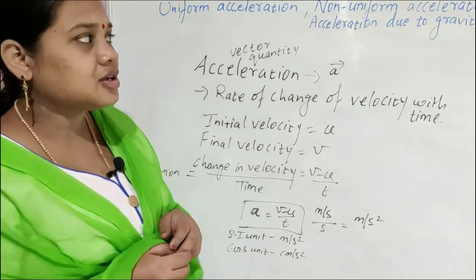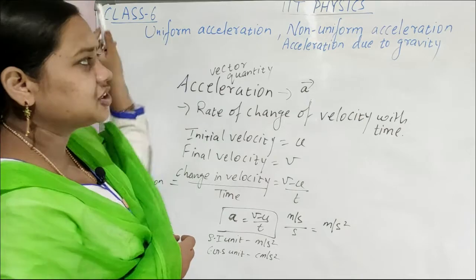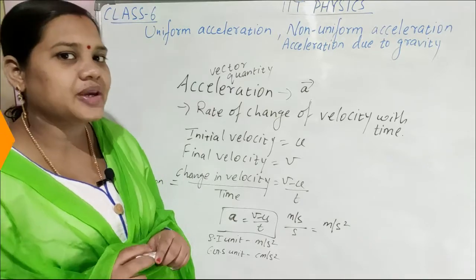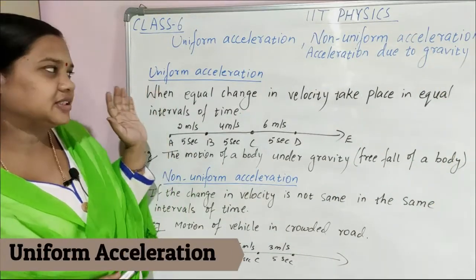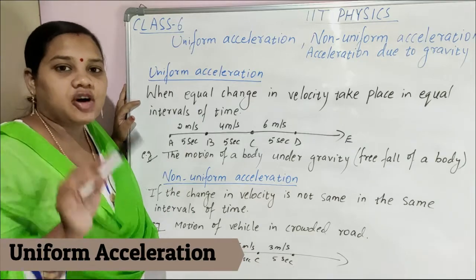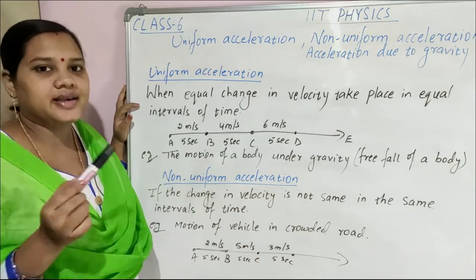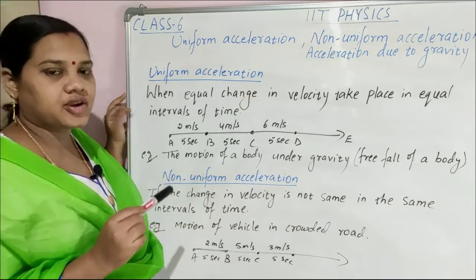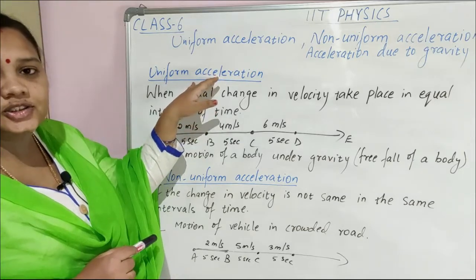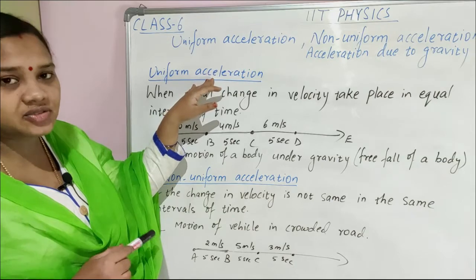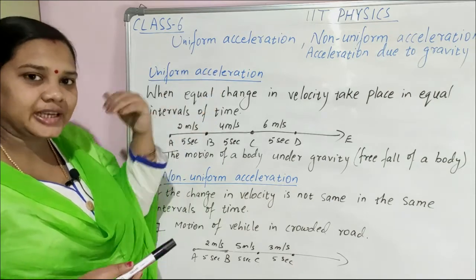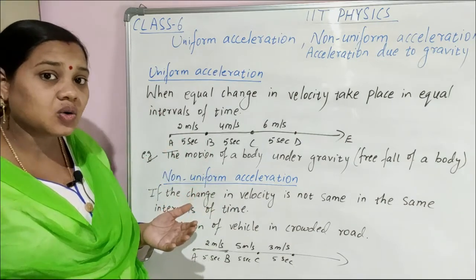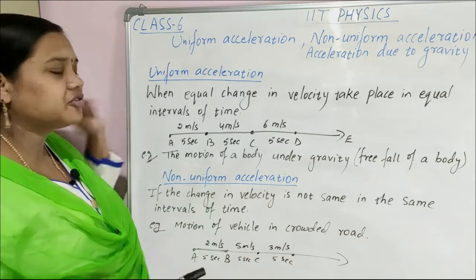Now we will discuss today's topic, that is uniform acceleration, non-uniform acceleration and acceleration due to gravity. So let's start. Today's first topic is uniform acceleration, or constant acceleration: whenever the change in velocity is the same in the same intervals of time. Acceleration means the rate of change of velocity with time. Now if the body is changing its velocity uniformly, then it is called uniform acceleration.